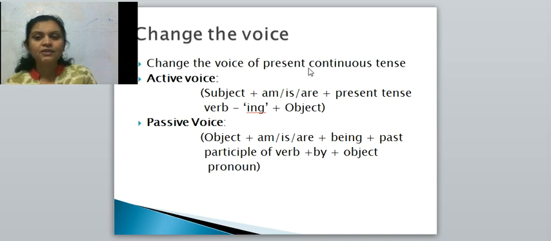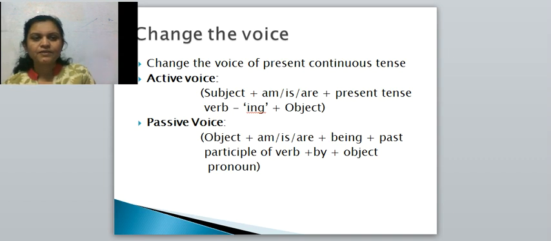But in past continuous tense, your auxiliary verbs are getting changed. In present continuous tense, our auxiliaries are am, is, are, and in past continuous tense, our auxiliaries are was and were.